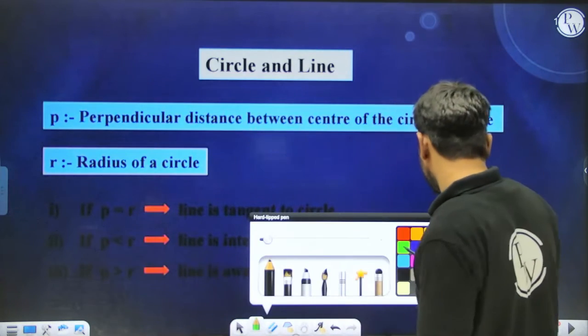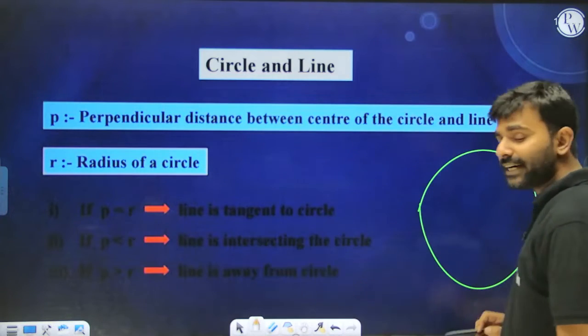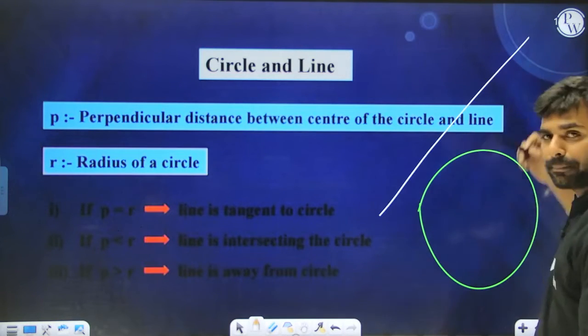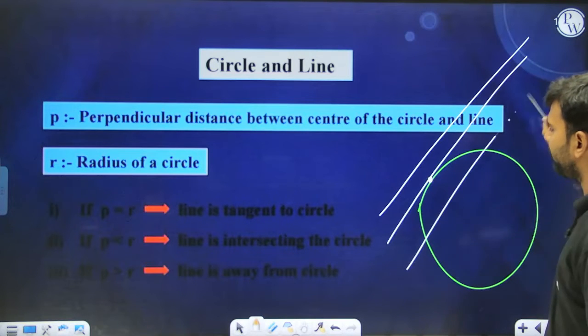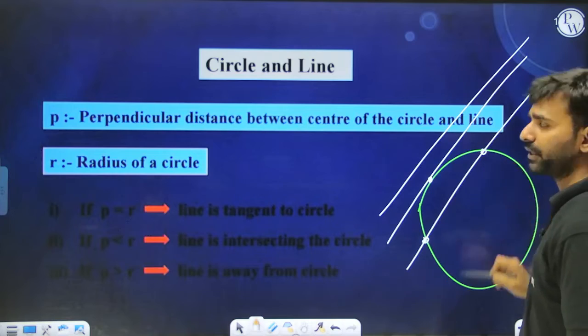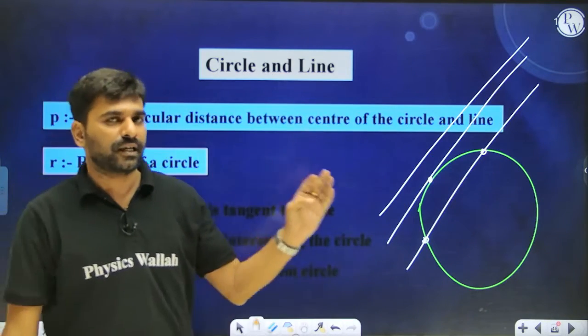Okay, let me talk about this. Let's say this is your circle. Now, how can a line and a circle interact? Either this line will be completely outside of the circle, or the line will be a tangent to the circle, or the line will be cutting the circle at 2 distinct points. Yes, these are the only 3 relations possible between a circle and a line.